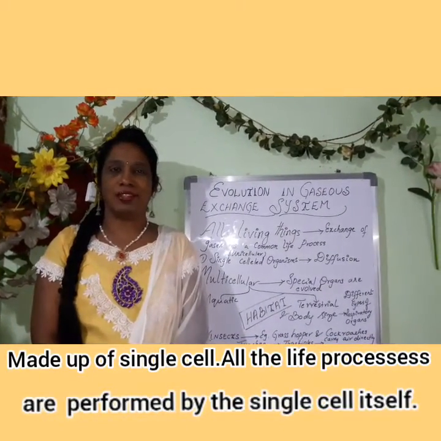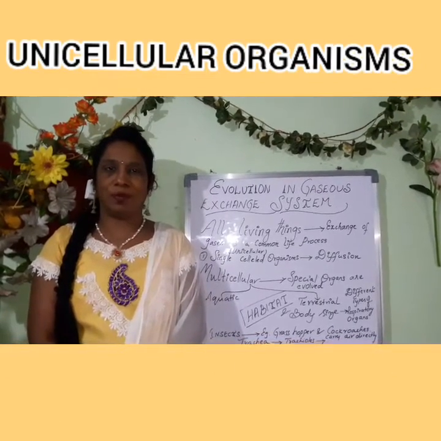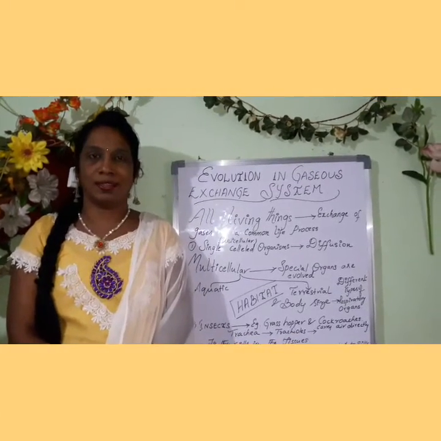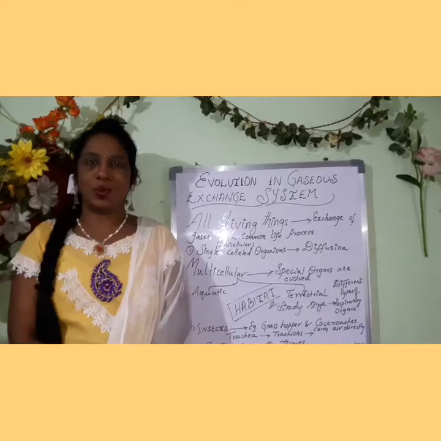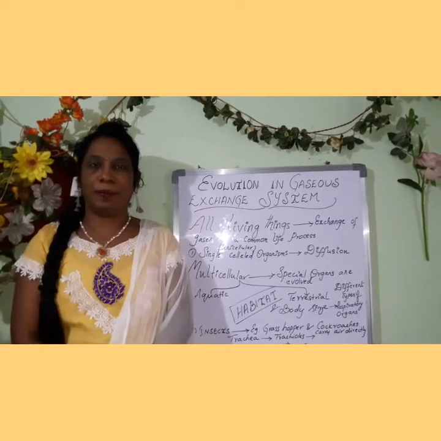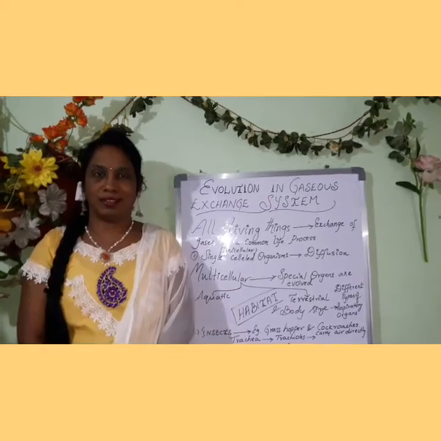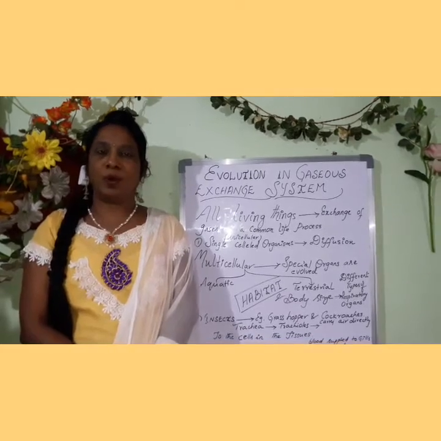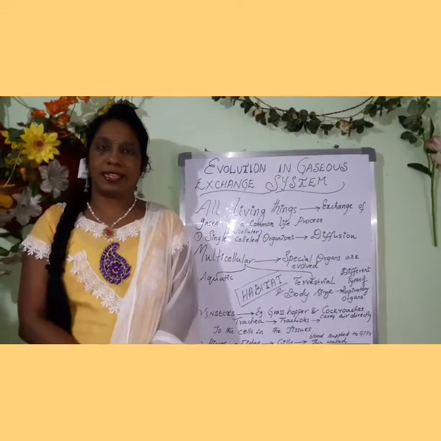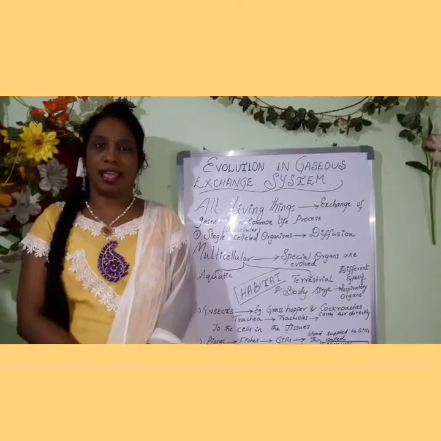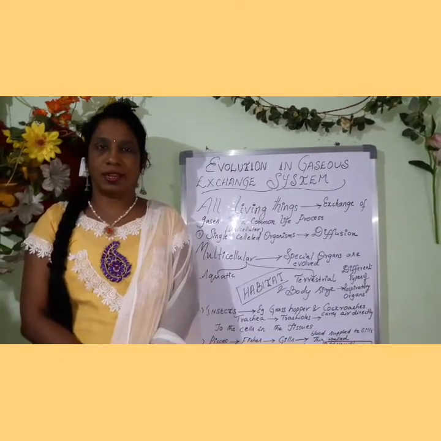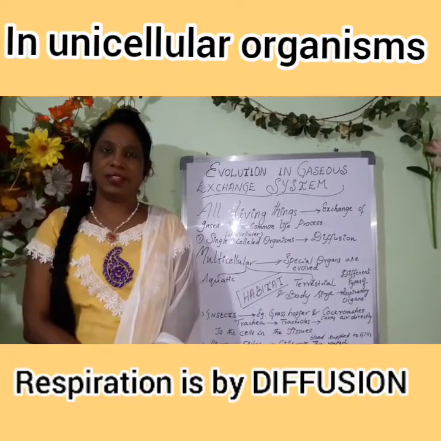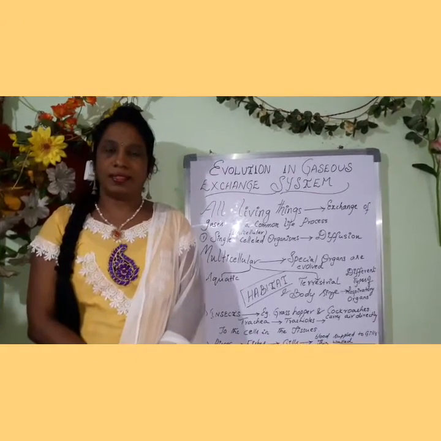Right from unicellular organisms to multicellular organisms, each and every living thing has to respire. Respiration is very important for a living thing to survive on the earth. If you take the example of unicellular organisms, they are made up of a single cell. So the single cell itself performs all the life processes like digestion, excretion, circulation, etc. Even respiration is done by the single cell.